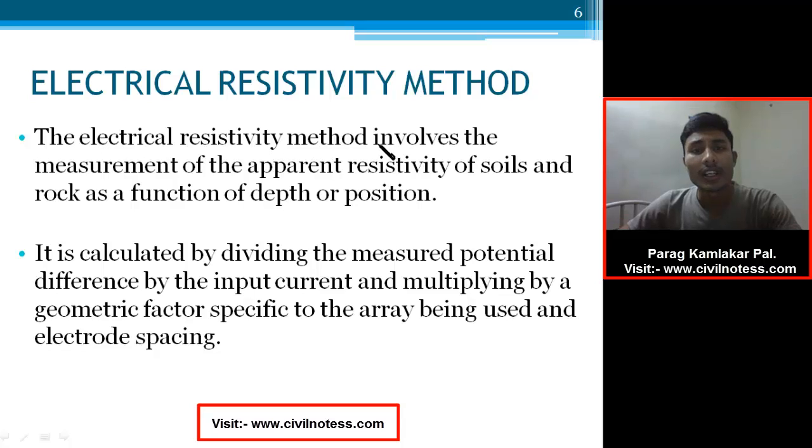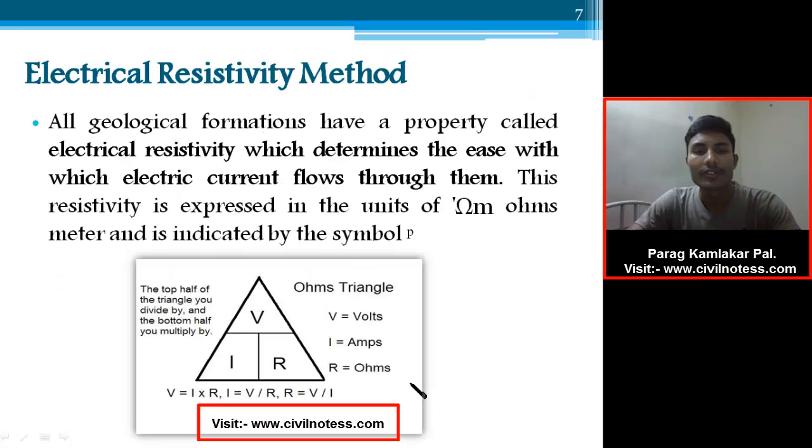The electrical resistivity method involves the measurement of the apparent resistivity of the soil and rock as a function of depth or position. This is one of the main principles of the electrical resistivity method. It is calculated by dividing the measured potential difference by the input current and multiplying by a geometrical factor specific to the array being used and the electrode spacing. That is the electrode we are using.